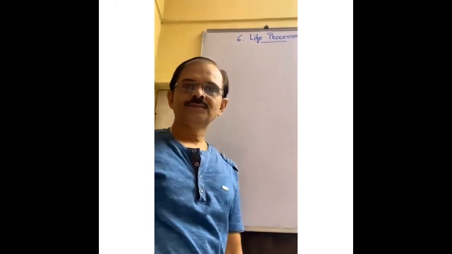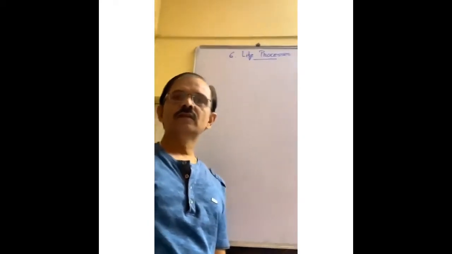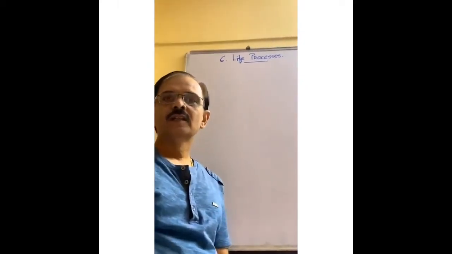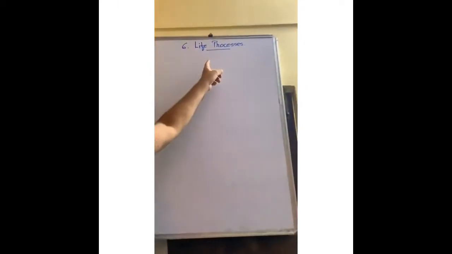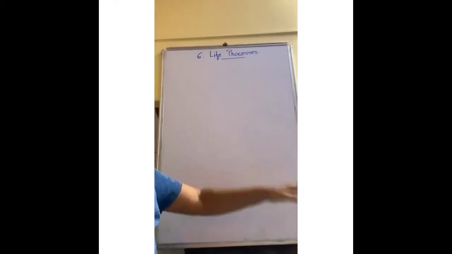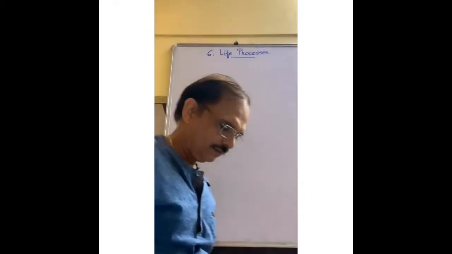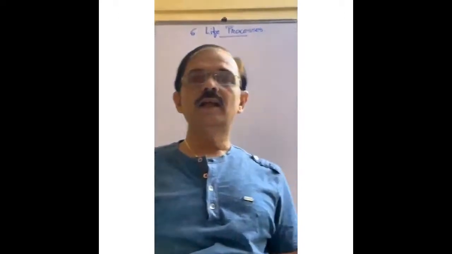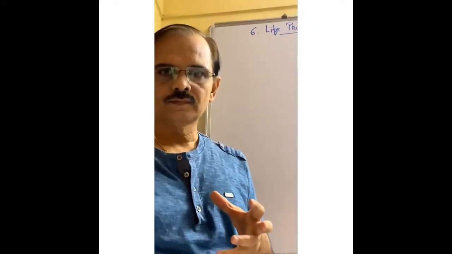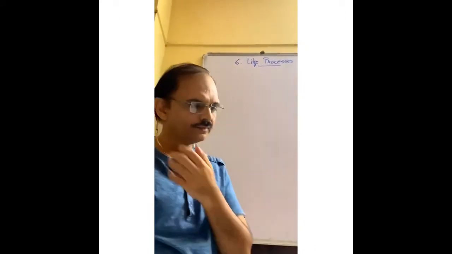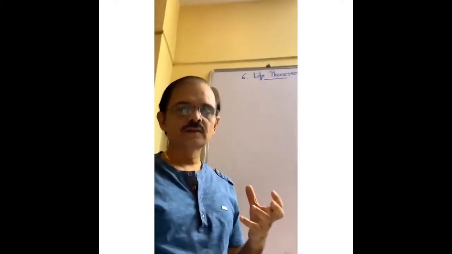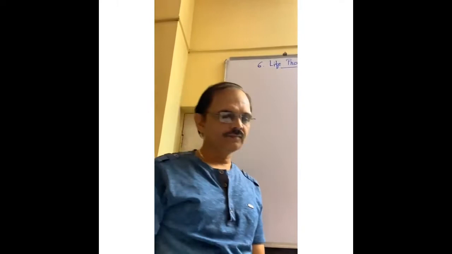Hello everyone. Today we are going to learn your favorite biology, chapter number 6, life processes. First question, what do you mean by life processes? In our body, or any living organism's body, different processes go on continuously.